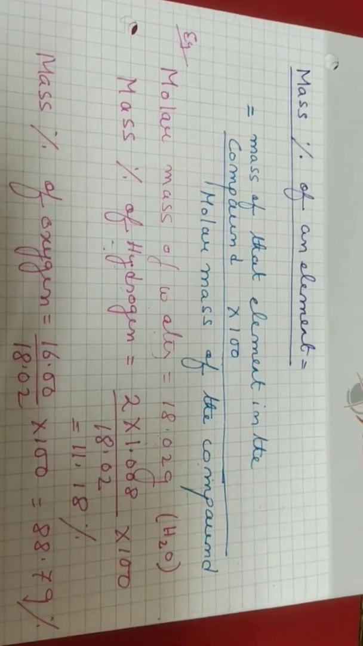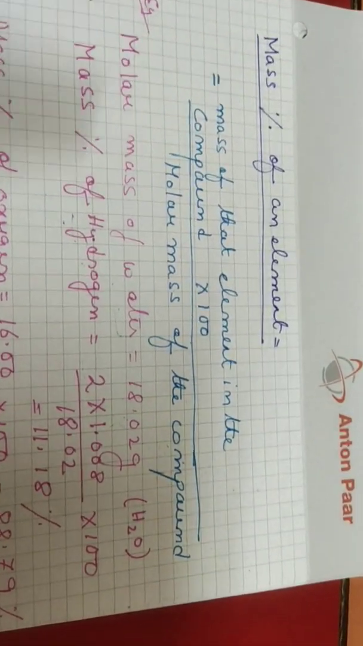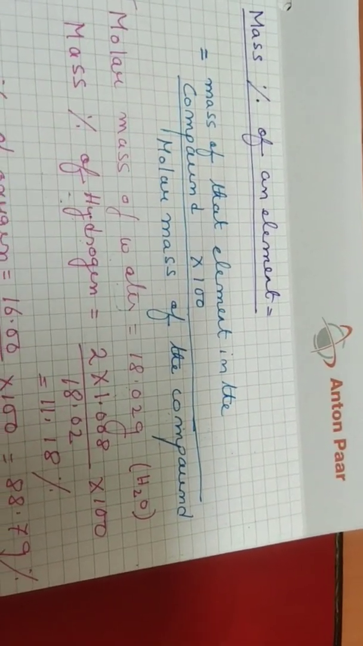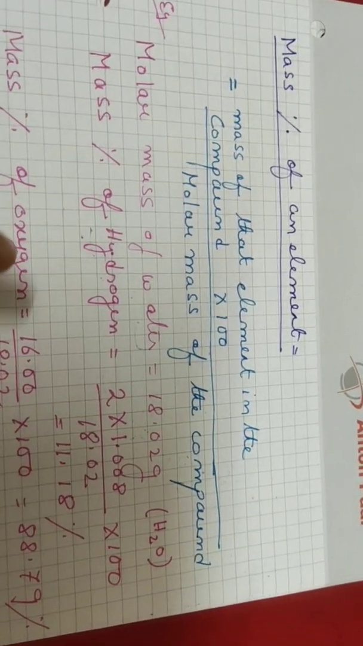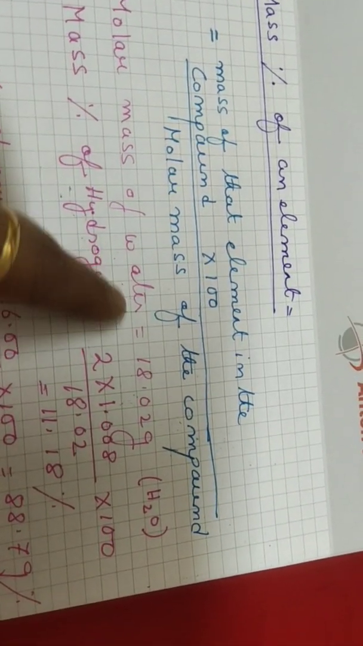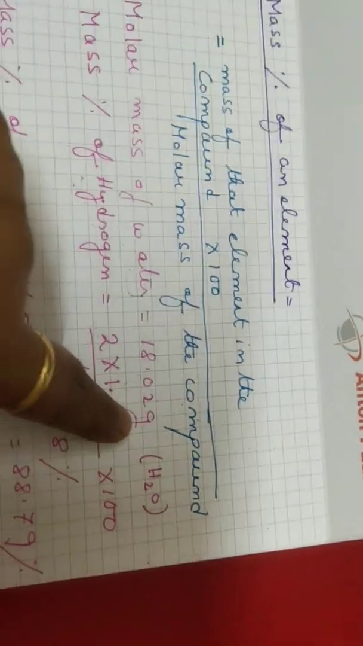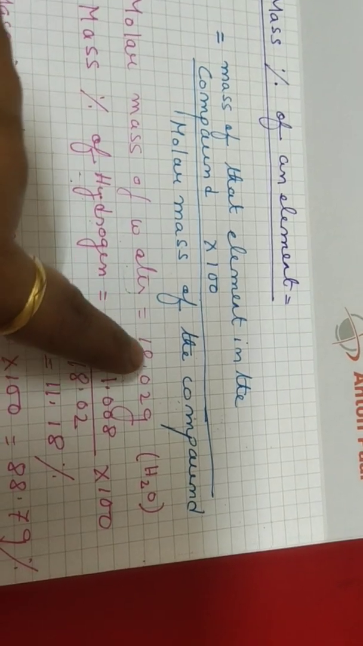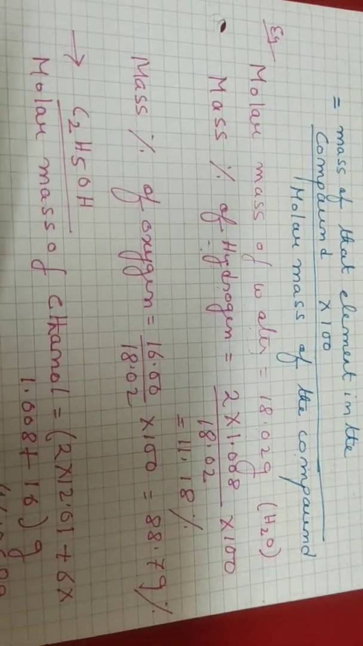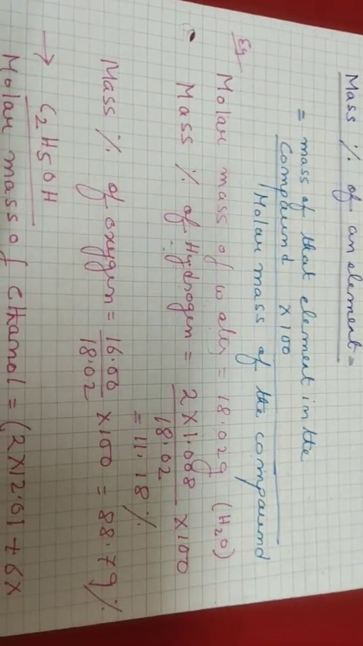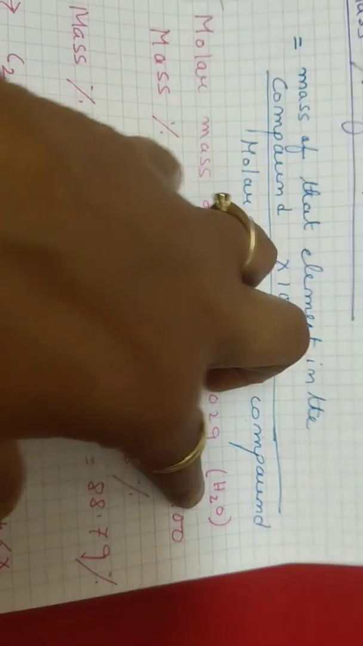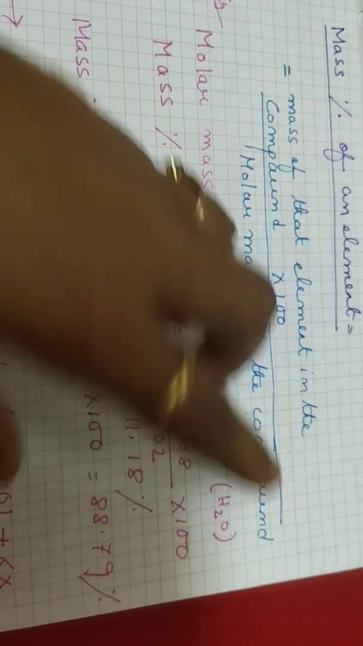Now we have to determine the mass percentage of an element. It is equal to the mass of that element in the compound into 100 divided by the molar mass of that compound. For example, if we take water, the molar mass of water is 18.02. How did we calculate it? Hydrogen is 2 plus 16, which is approximately 18.02 gram. In order to find the percentage, we find the percentage mass of first hydrogen, then oxygen, because this molecule is formed by hydrogen and oxygen.